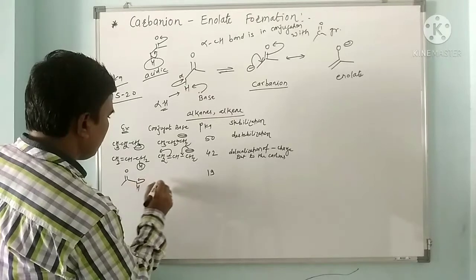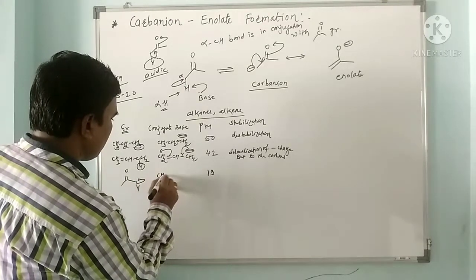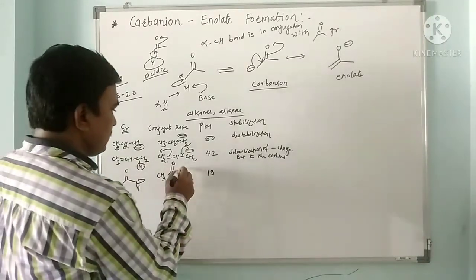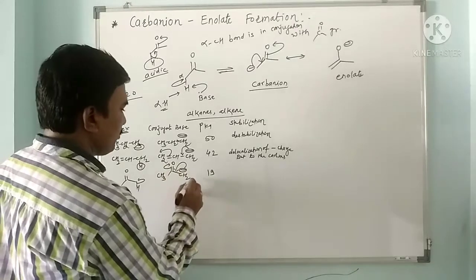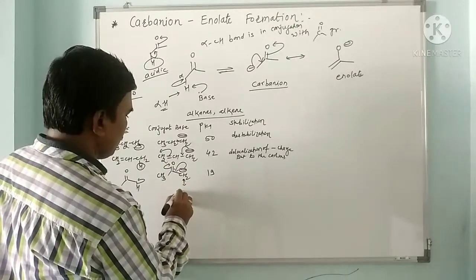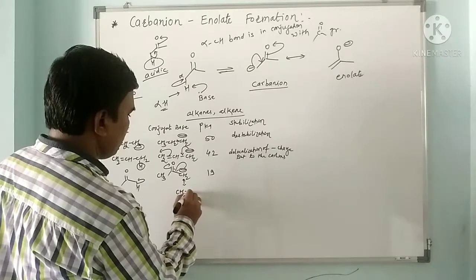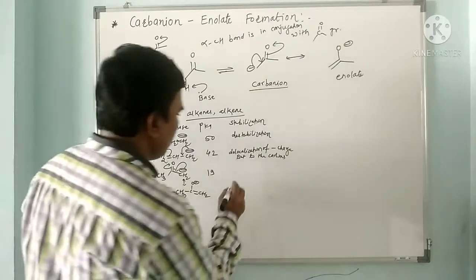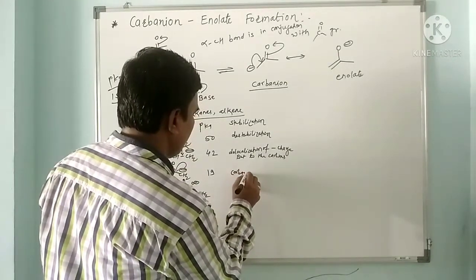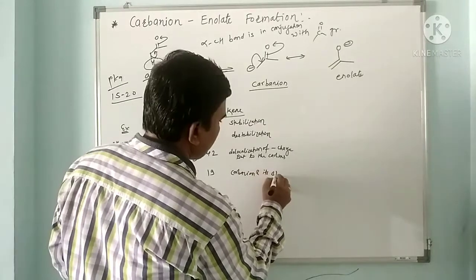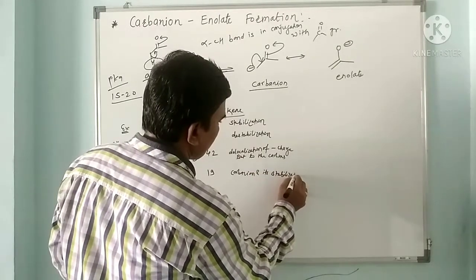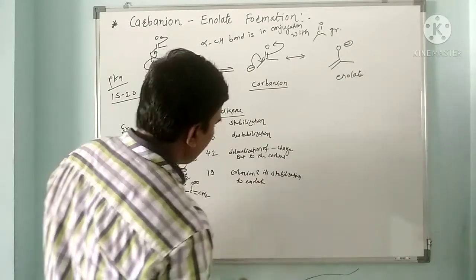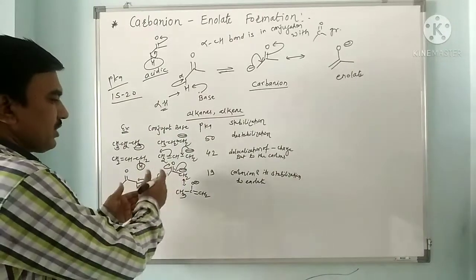When this hydrogen is lost, we get CH3-C(=O)-CH2 minus. Here stabilization takes place and the enolate ion is formed, CH2=C(CH3)-O minus. So here is the carbanion and its stabilization to enolate, where the negative charge is delocalized from carbon to oxygen.